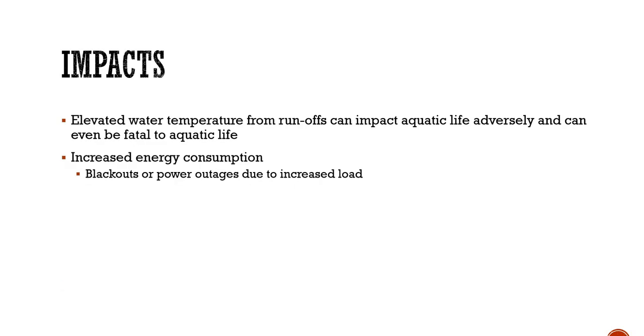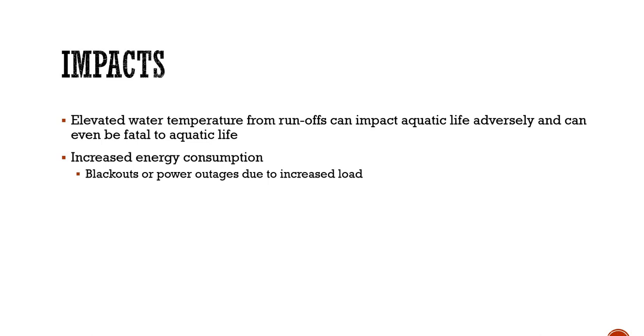Now another impact is elevated water temperature. Now we can understand this very clearly: in urban areas since the environment is warmer, obviously the associated water resources, like if there is some overhead tank in your house and all, they are going to get warmer, right?